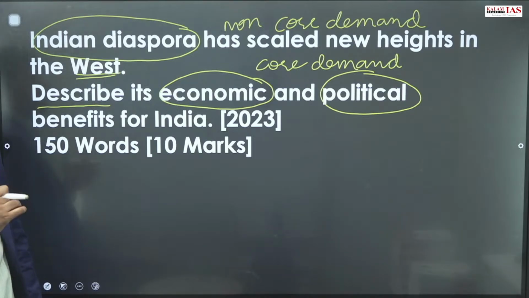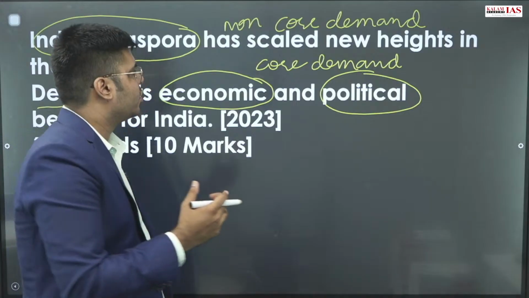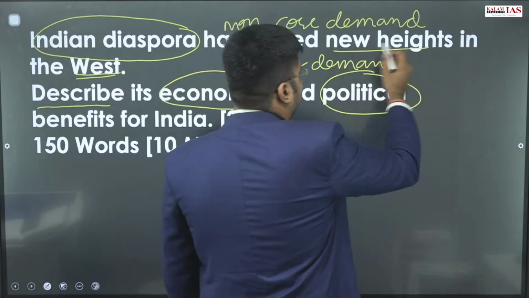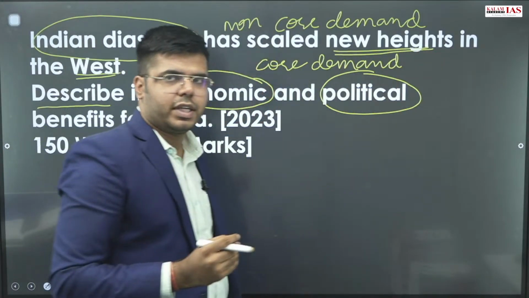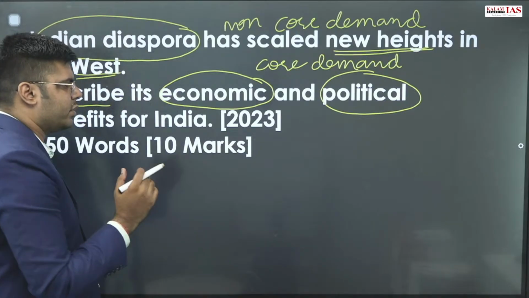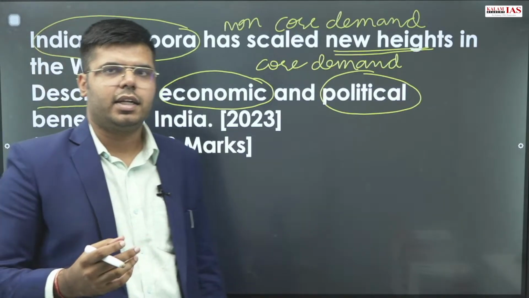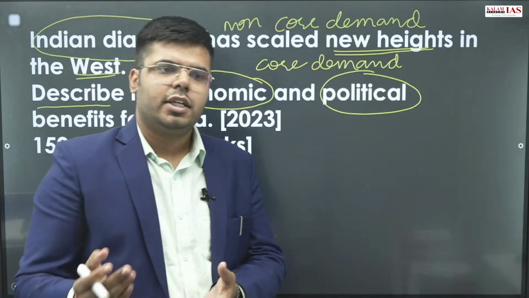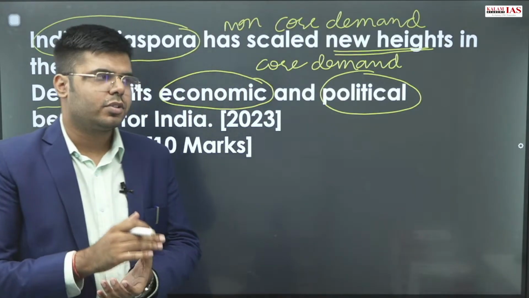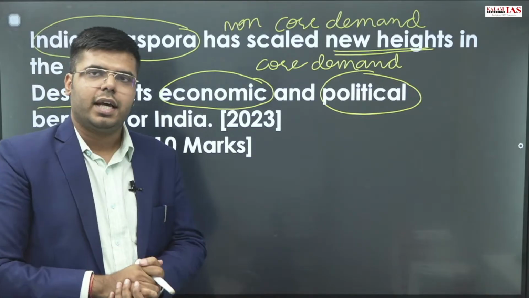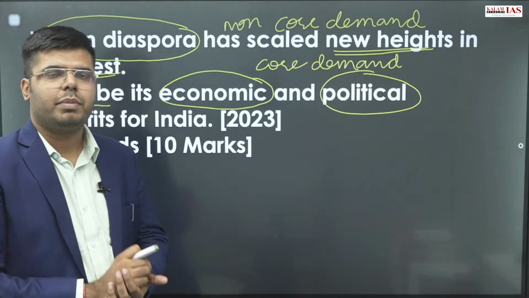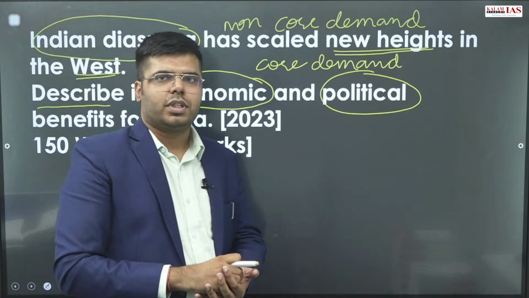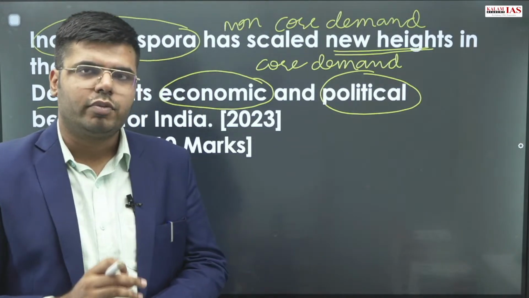The question says the diaspora has scaled new heights, so you have to talk about new heights. There were certain current affairs when this question was asked in 2023, regarding the previous Vice President of the United States and the previous Prime Minister of Britain. All these dignitaries were of Indian origin, and this was the basis on which UPSC asked this question.